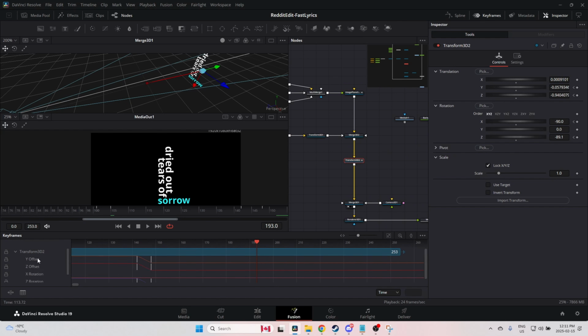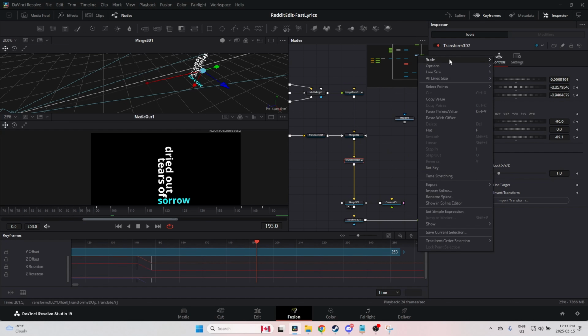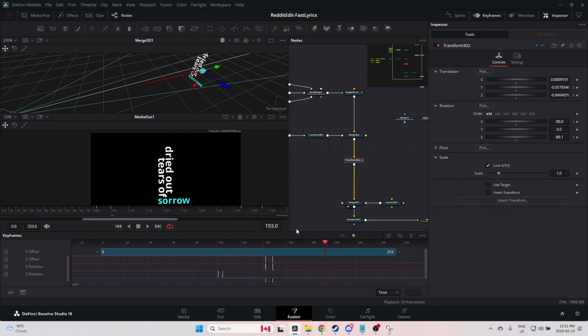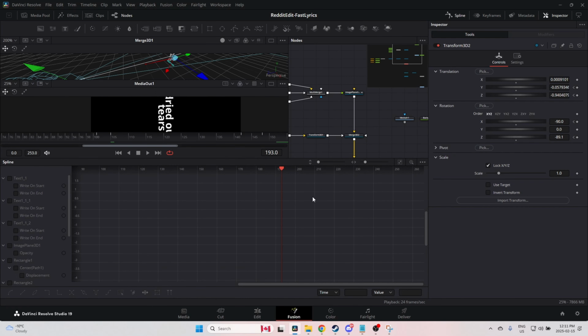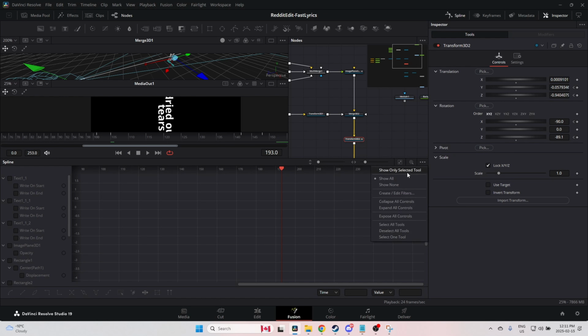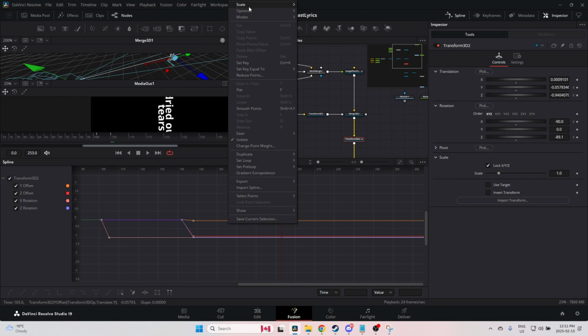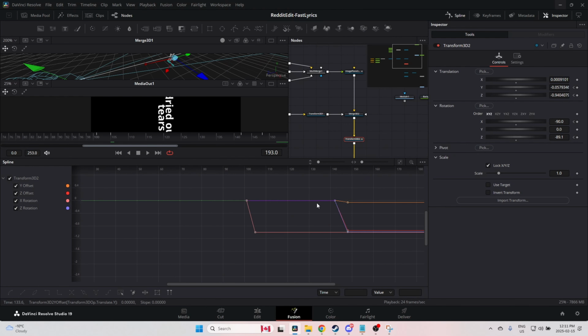So I'm going to bring up the keyframes on here. I'm going to right click and scale to fit, just to bring this up so I can see what I'm doing. It's not keyframes, it's splines, sorry. So splines on this transform. Now I see a bunch of stuff in here. I'm going to come over here and say, only show me the splines for the tool that I've currently got selected, which makes finding things a whole lot easier. Right click, scale to fit, back up just a little bit.